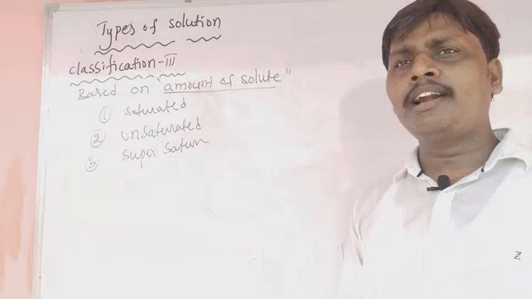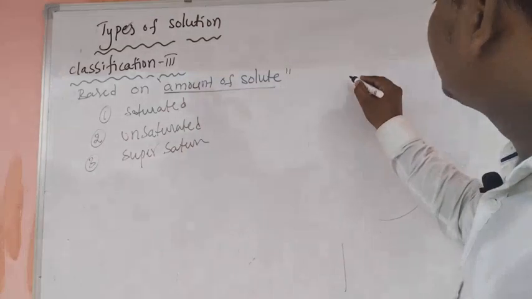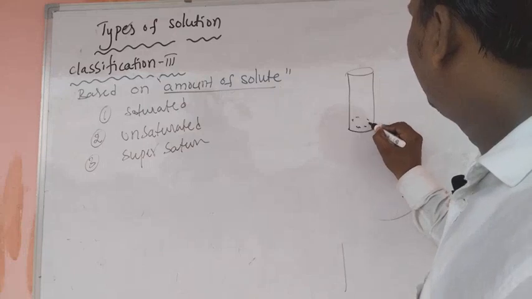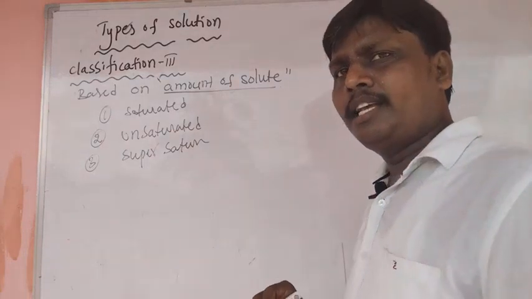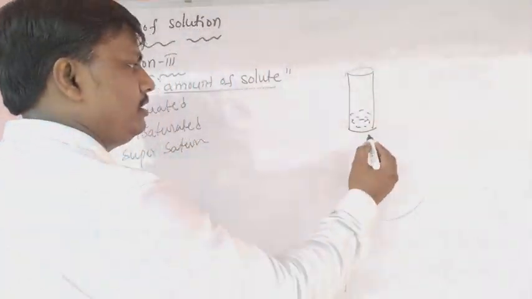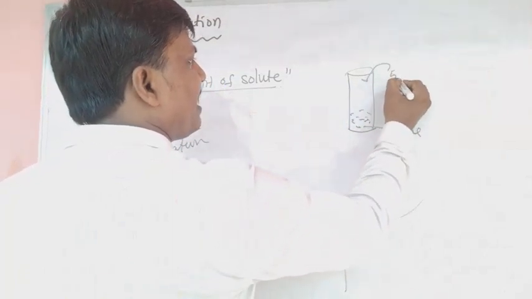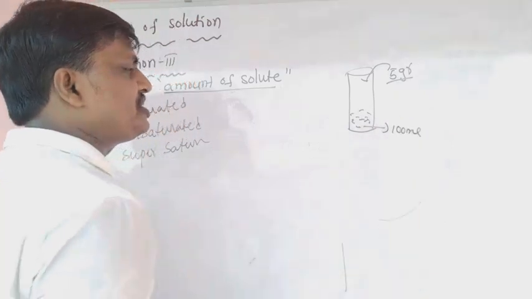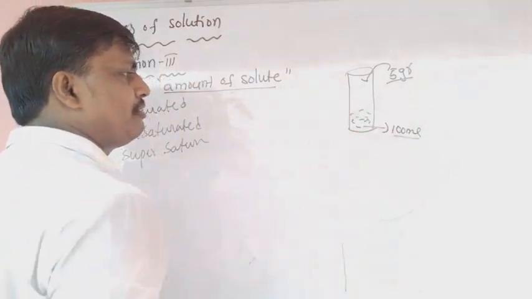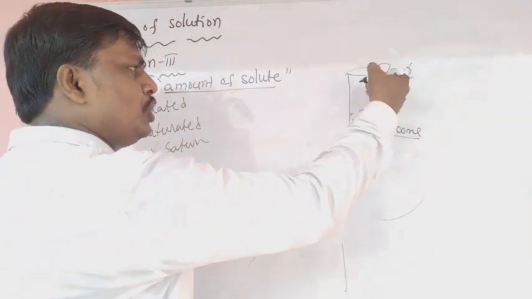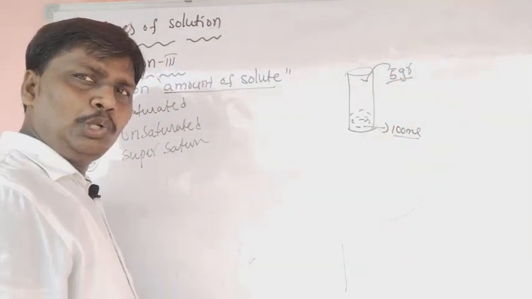Supersaturated. For better understanding, I will give one example. Take a test tube with 100 ml of water. Suppose 5 grams of sugar is sufficient for the dissolution in 100 ml of water. That means no more solute is required for the dissolution.